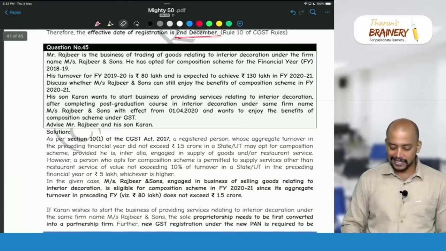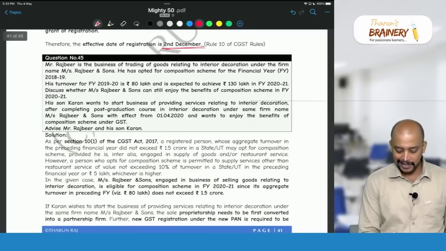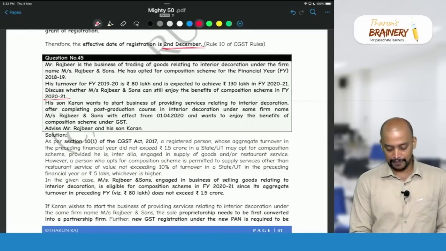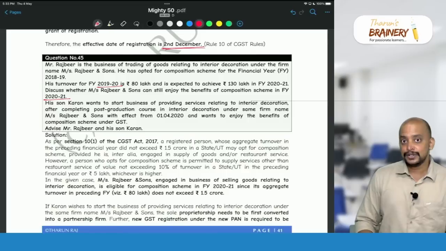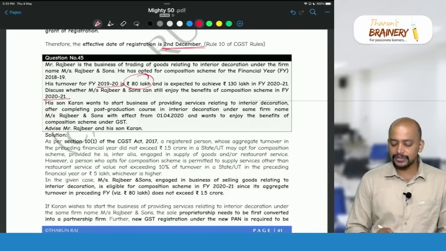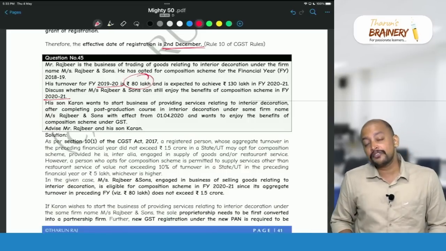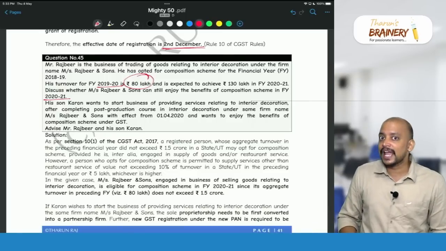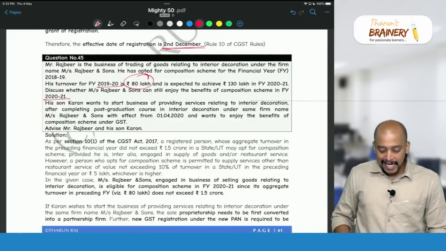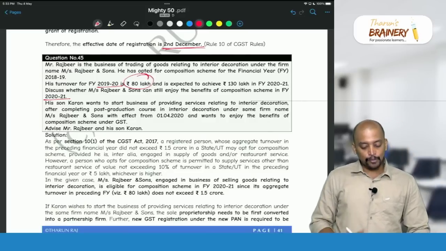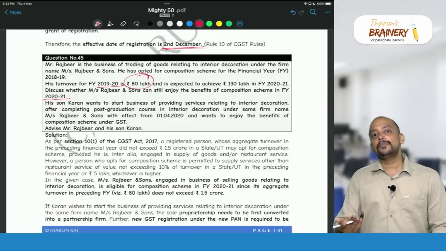2021 is the current year, so what is the previous year? The previous year is 1920. What was their turnover? 80 lakhs. So 80 lakhs into 10% is 8 lakhs, or 5 lakhs, whichever is higher. So they can render services up to 8 lakhs during the current year and still continue in the composition scheme.